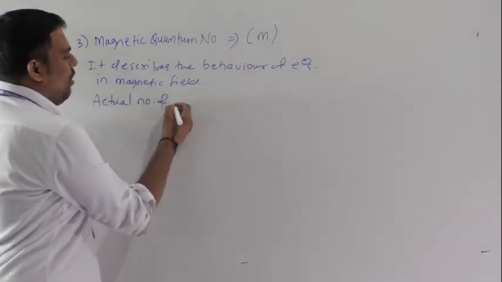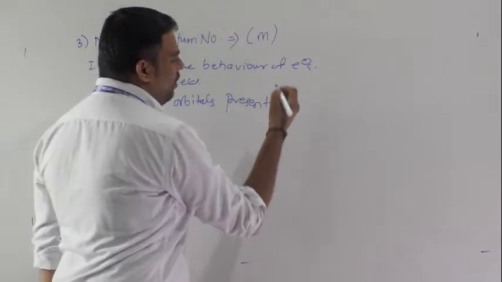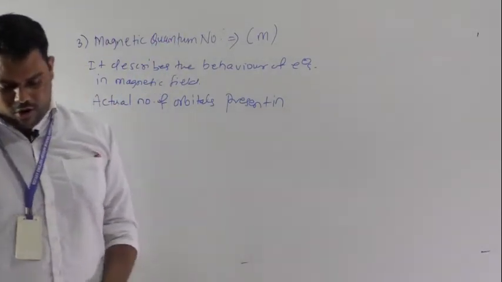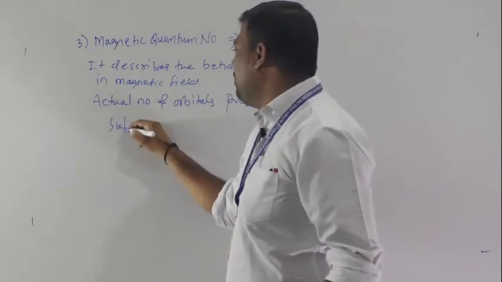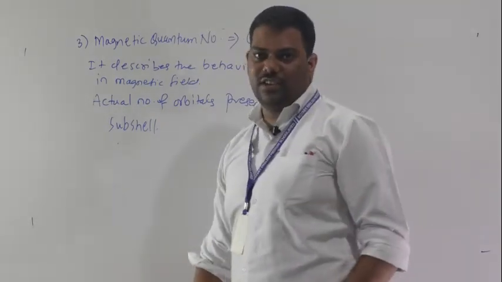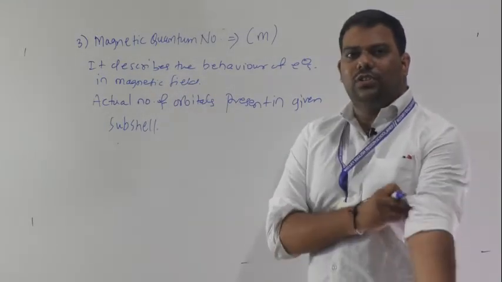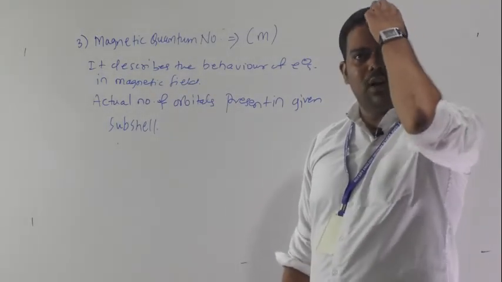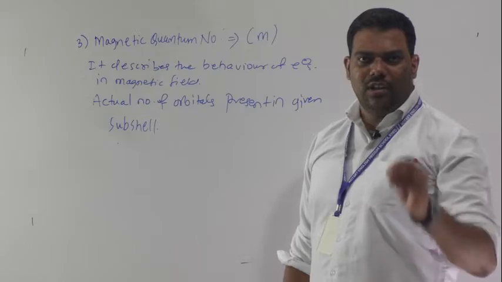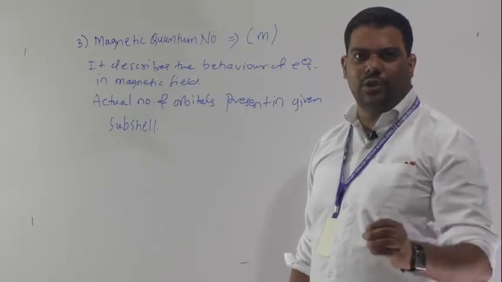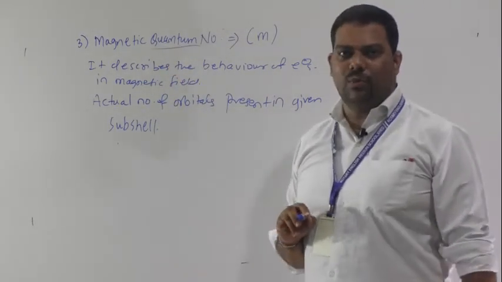number of orbitals present in a given subshell. Understood? It also has values. As we know, the principal quantum number n starts from 1, 2, 3, 4. The azimuthal quantum number starts from 0, 1, 2 and 3. And the magnetic quantum number is small m.